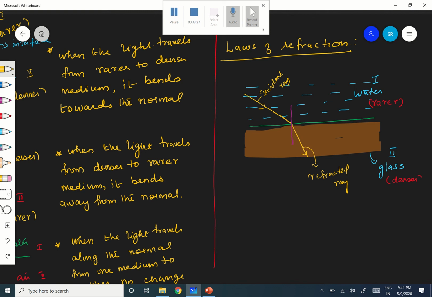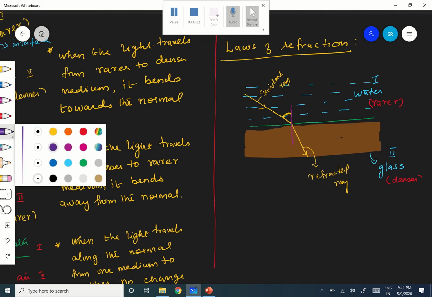Just what we saw in our law of reflection, like that. Let the angle between the incident ray and the normal be I.